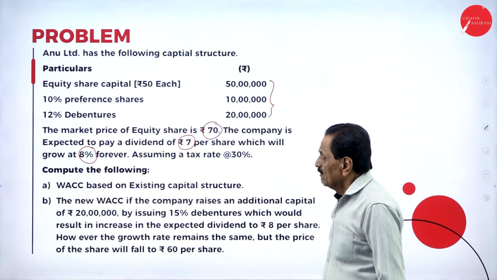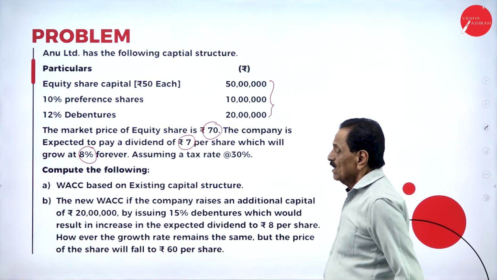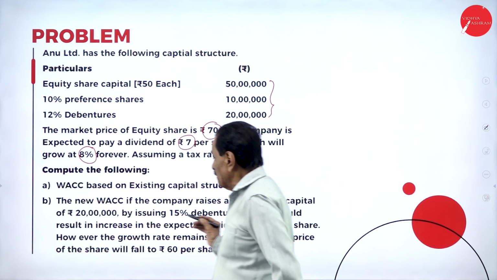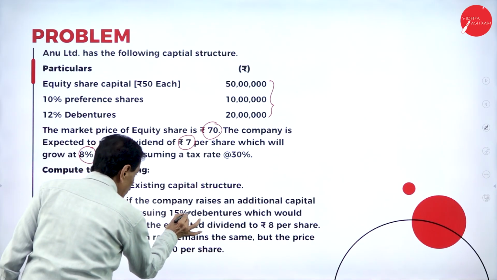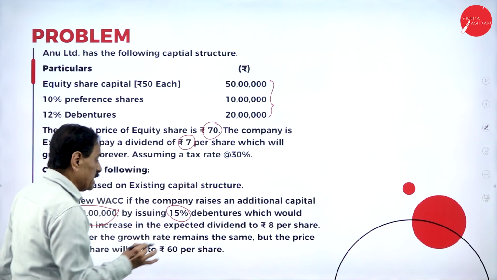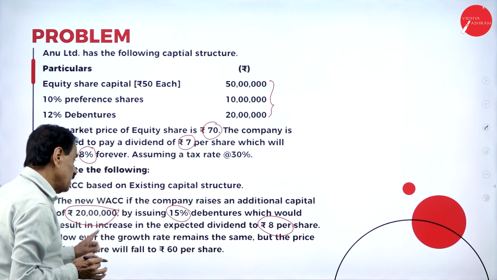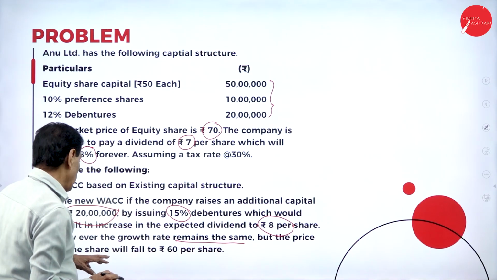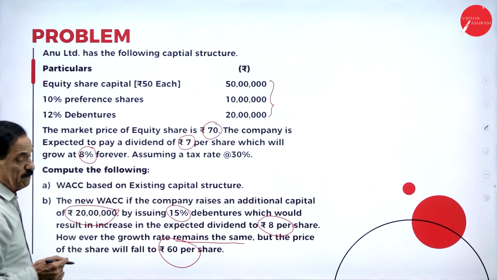Compute the following: the weighted average cost based on the existing capital structure, and the new weighted average cost if the company raises an additional capital of rupees 20 lakh by 15% debenture, which would result in an increase in the expected dividend to rupees 8 per share. However, the growth rate remains the same, but the price of the share falls to 60 rupees per share. These are all the important points.